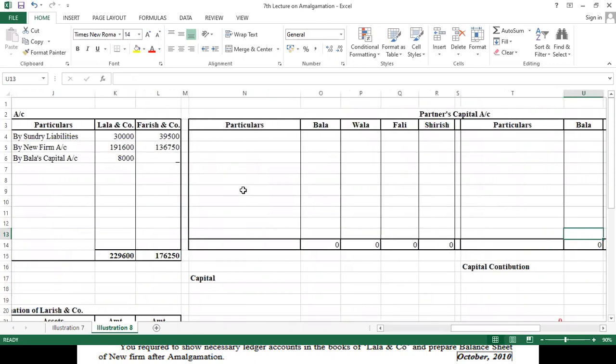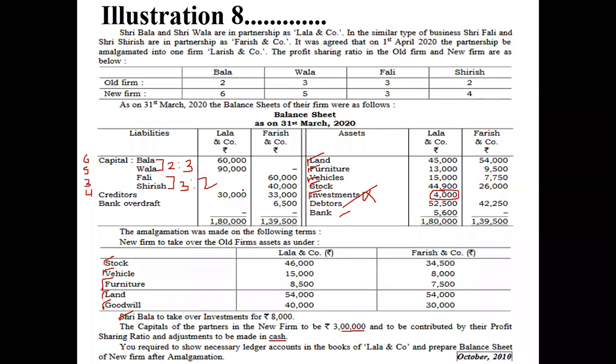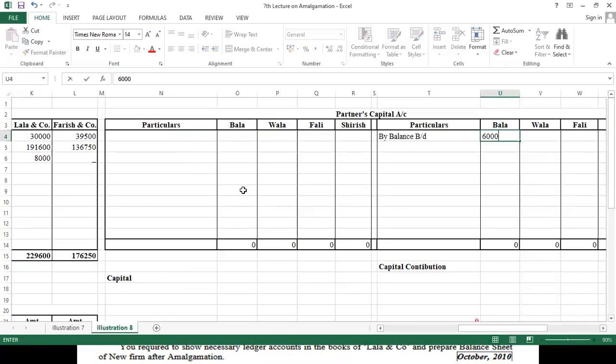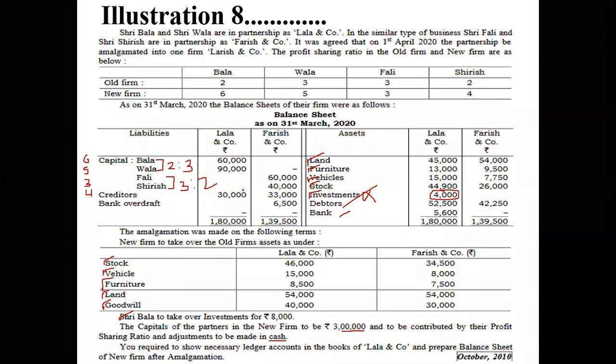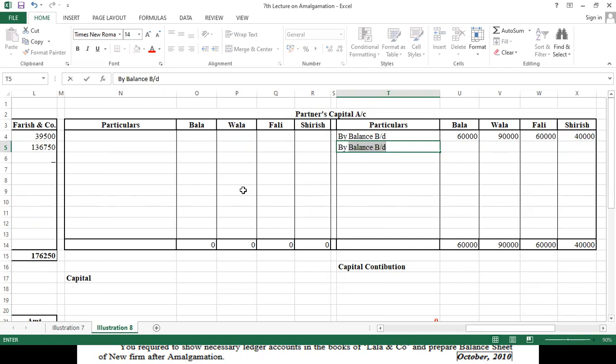Yes, sir. Now coming to partners' capital account, by balance brought down. Okay, now let's see the capital: 60,000 and 90,000. Okay, for Fali and Shirish, 60,000 and 40,000. They don't have any general reserve. So that we will write by realization account within brackets, profit.